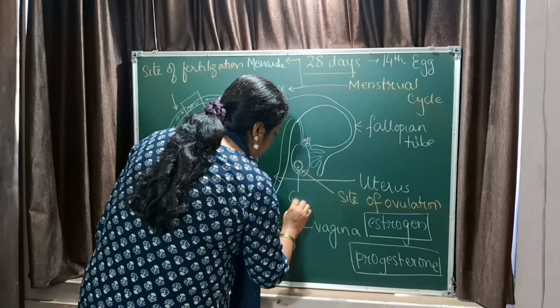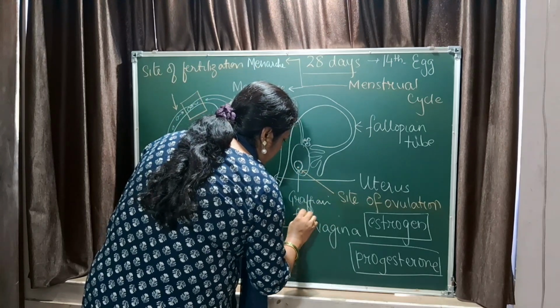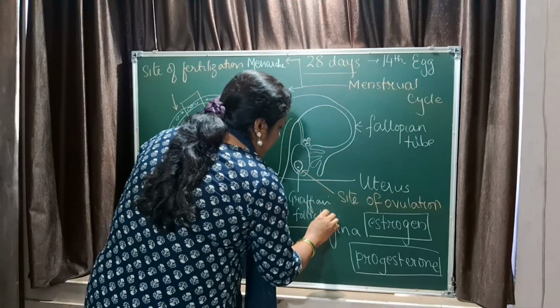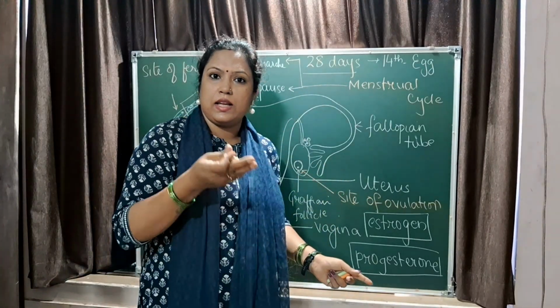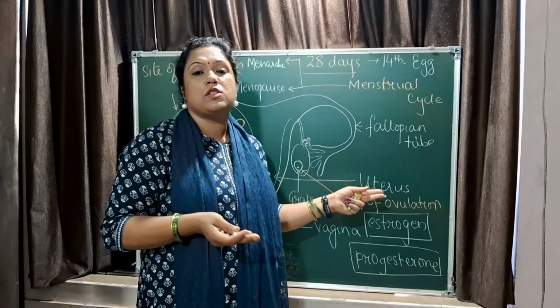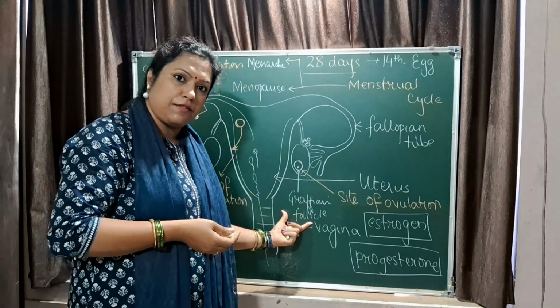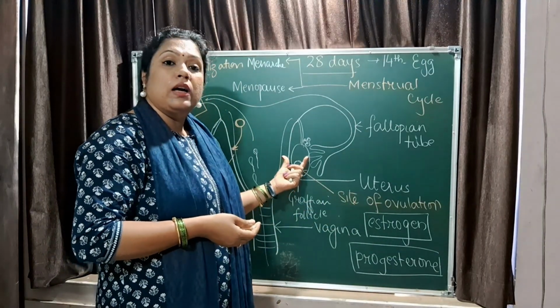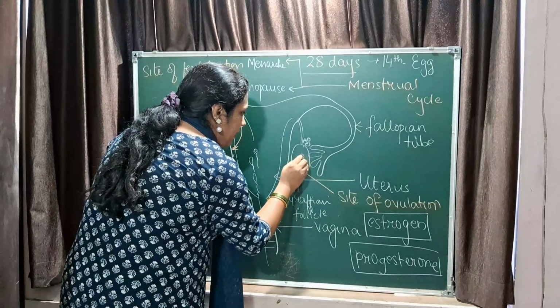On the 14th day, because of the increase in FSH, there is another hormone called luteinizing hormone released, which causes the maturation of the Graafian follicle, and finally the Graafian follicle ruptures and releases the egg.